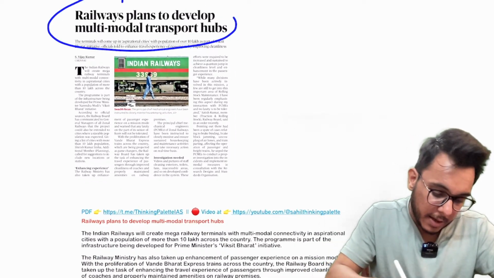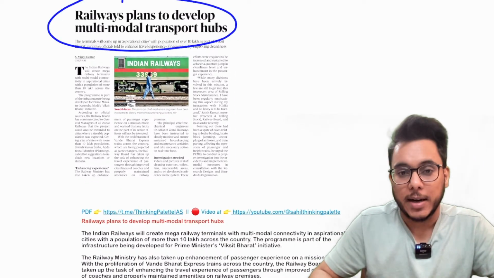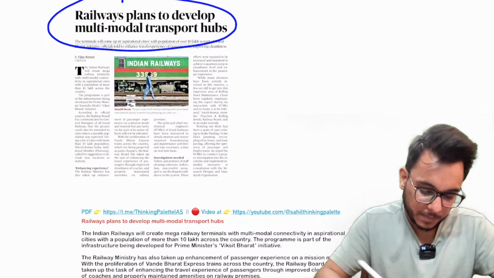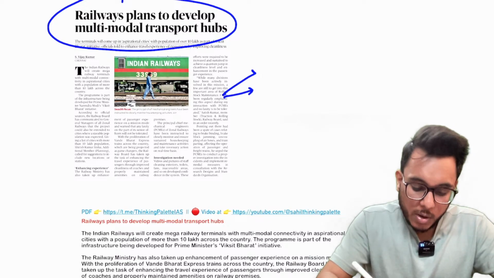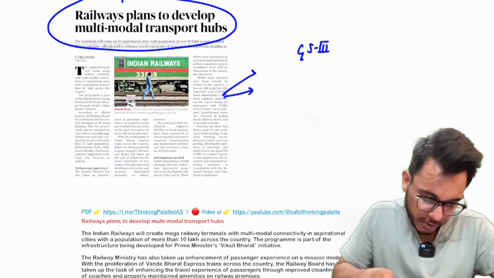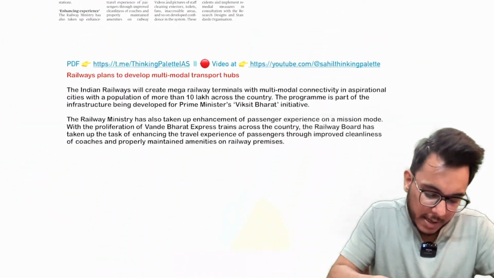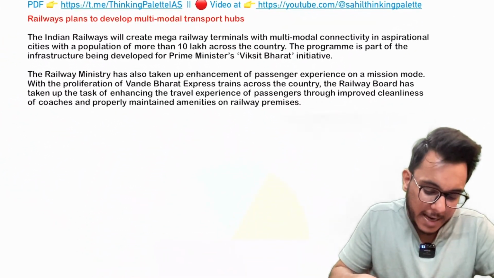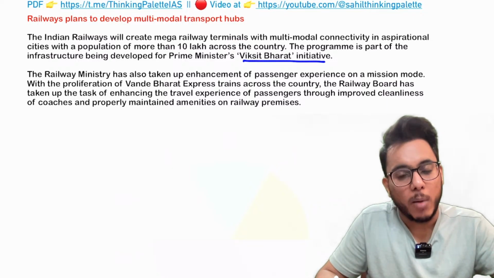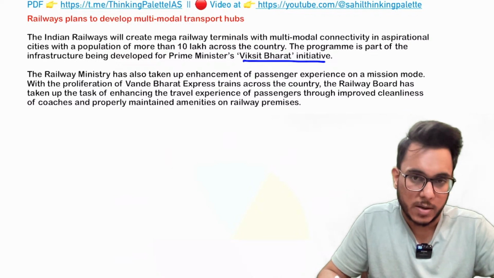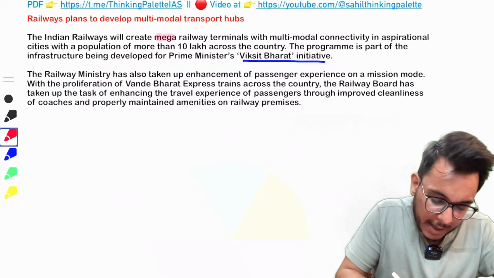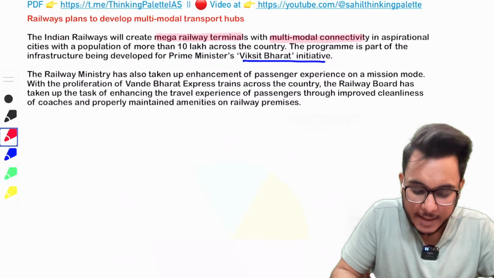Railways plan to develop multi-modal transport hubs. We are going to see this article with respect to GS paper number 3, issues related to infrastructure. The government of India, in line with their Viksit Bharat initiative, has come out with comprehensive railway sector reforms. Basically, Indian Railways is going to create mega railway terminals with multimodal connectivity.